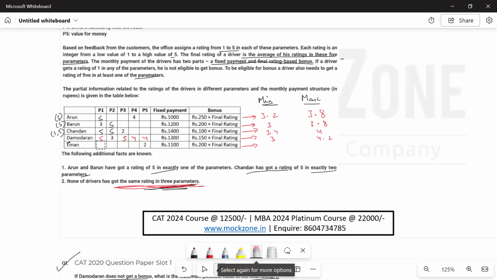ठीक है. अब E की बात करते हैं. वी नो दैट मिनिमम एक तो 5 आया होगा उसको. And if we have to calculate minimum, we can assume 2 twos, 2 threes, which is how much again? 15 divided by 5, sorry, 3. And the maximum value will be 5, 5, 4, 4, which is 20 divided by 5, 4. So this will be the minimum and maximum of the final ratings for all the 5 drivers.